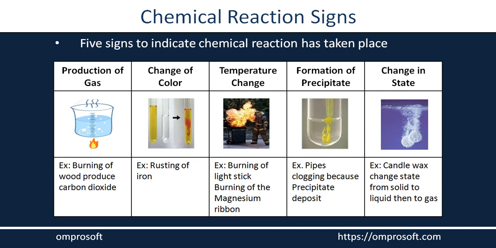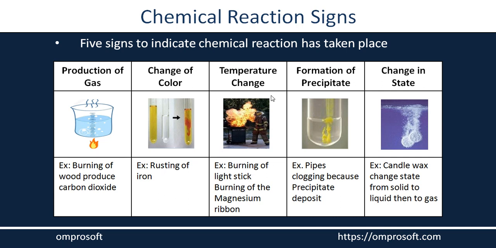Like the rusting of iron. When iron rusts, its color changes from grayish black to reddish brown, because the iron gets oxidized and converted into rust. So when the iron's color changes, it helps us find out the chemical reaction is already done.